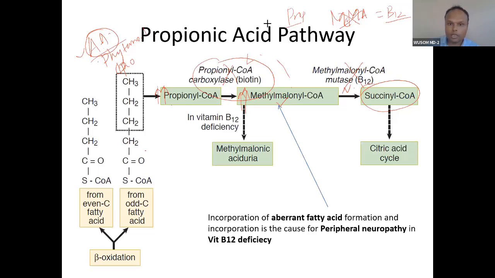So this is the cause of this. Actually, malonyl coenzyme A will polymerize here, and methylmalonyl coenzyme A can be added in this fatty acid synthesis. That is why aberrant fatty acid formation happens, and this fatty acid cannot be utilized for myelin synthesis, and therefore peripheral neuropathy will happen.